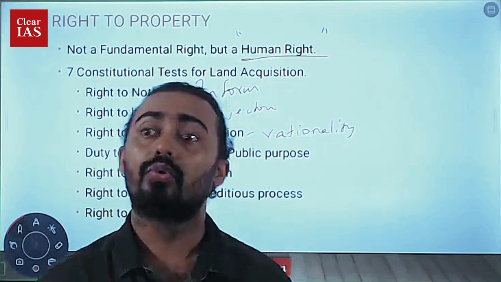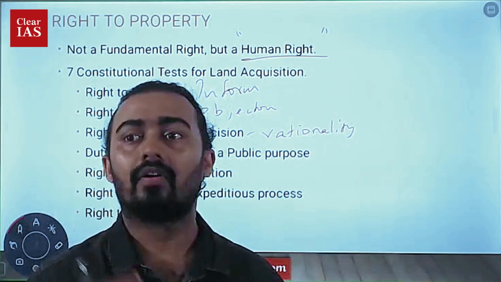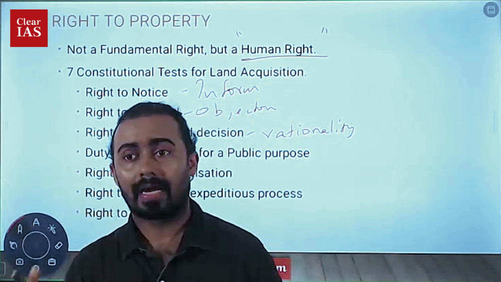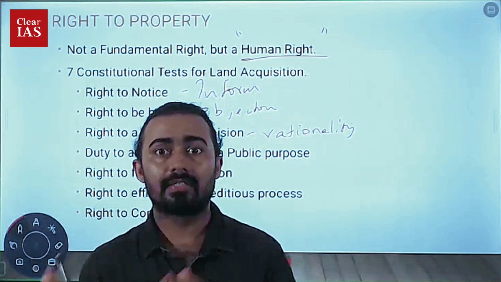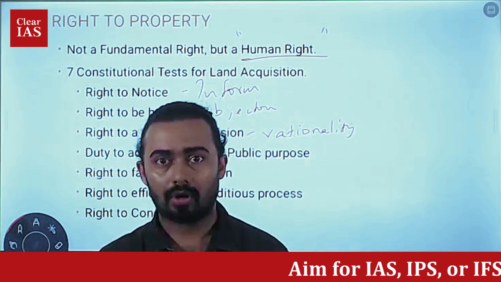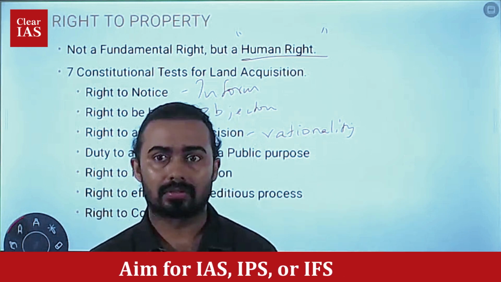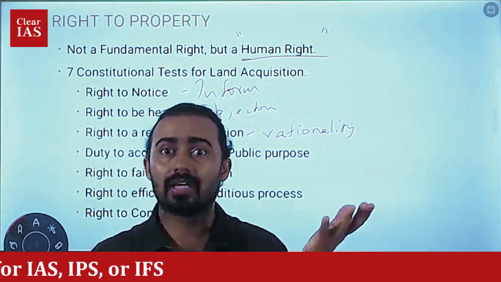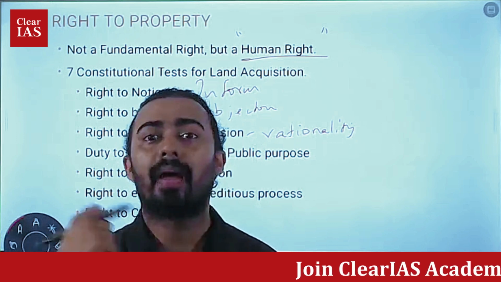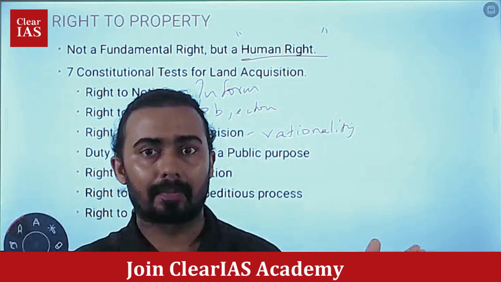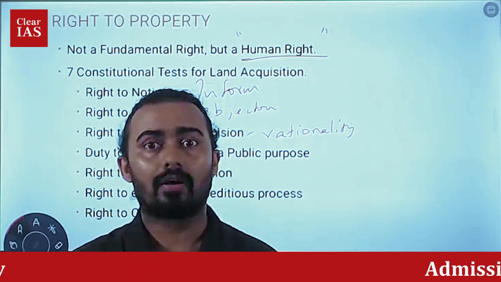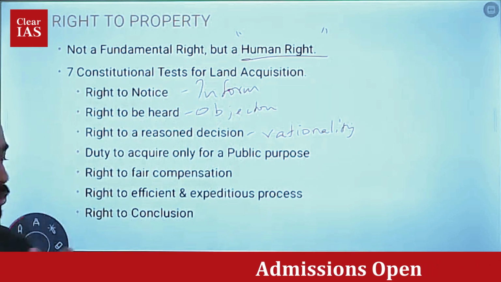So directive principles are the duties of the state, which the government has to do for the citizens, for the people. When the government wants to do a lot of activities such as developmental activities, it comes into conflict with the fundamental right, the right to property. This clash has been going on from the date of independence onwards: which has more weightage, the fundamental right or the directive principles? Ultimately, it is on the bedrock of balance between the fundamental rights and directive principles that the state is functioning. That is the finding of the Supreme Court.